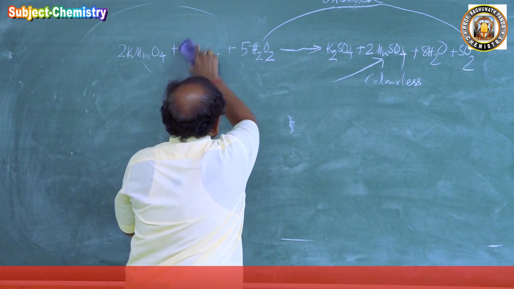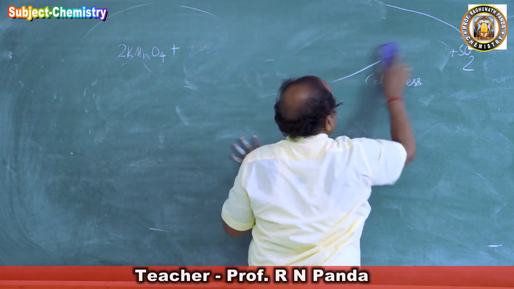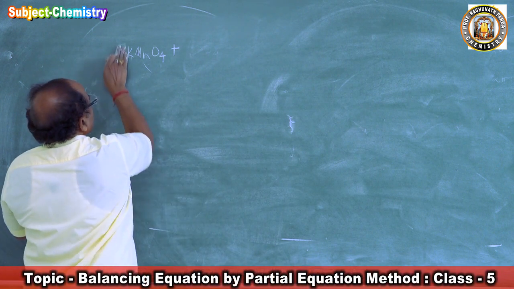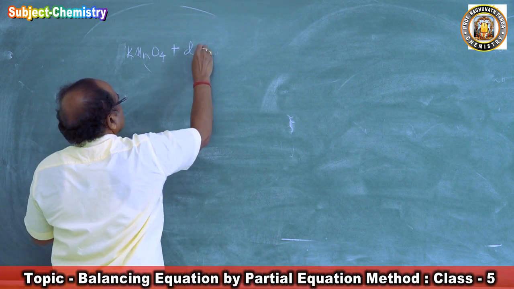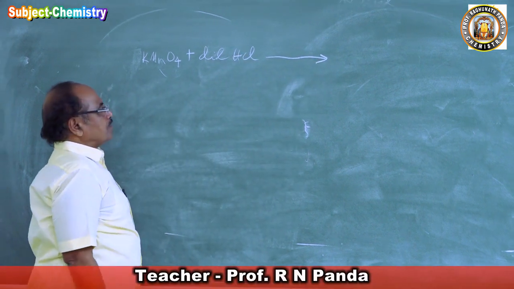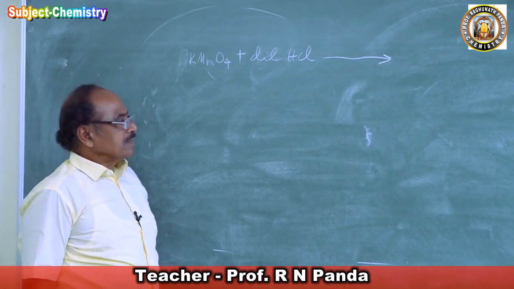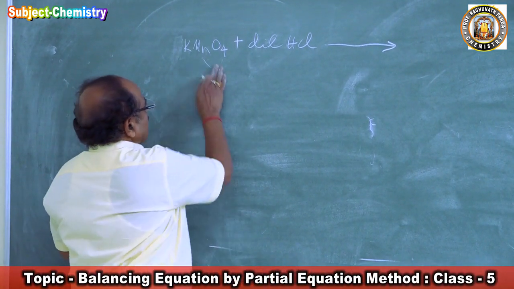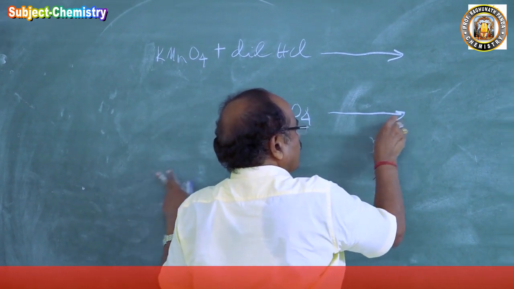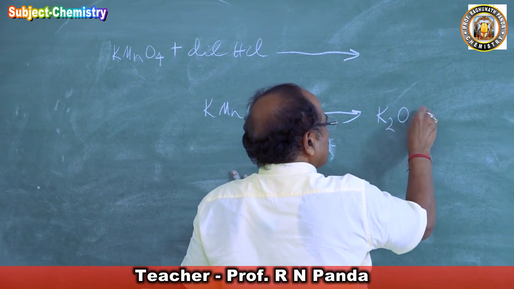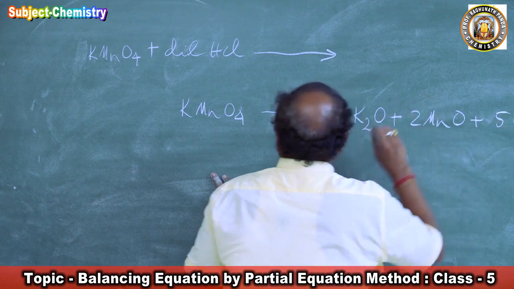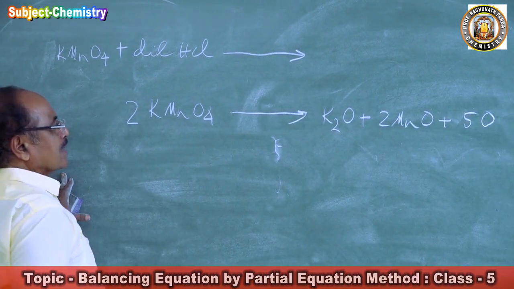We will take potassium permanganate's next reaction. We are writing the balanced equation. We will take potassium permanganate plus dilute hydrochloric acid. Now what is happening here? Potassium permanganate is an oxidizing agent. So this produces what? K2O plus MnO plus 5O. So this is the decomposition equation for potassium permanganate.